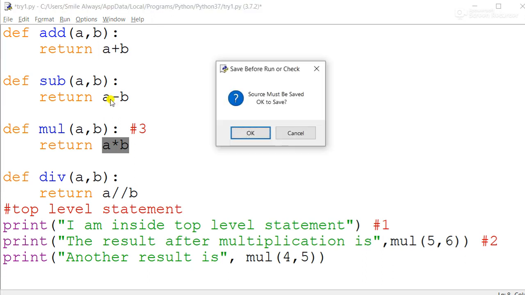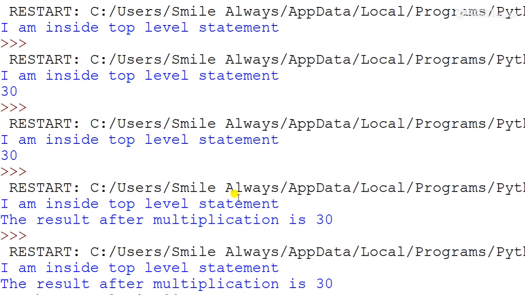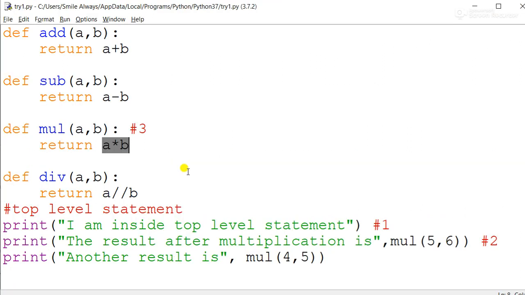We can see the output over here. Just check the output. The output is given over here. I am inside the top level statement. Multiplication result was 30 and another result is 20. I hope all these things are clear to you.